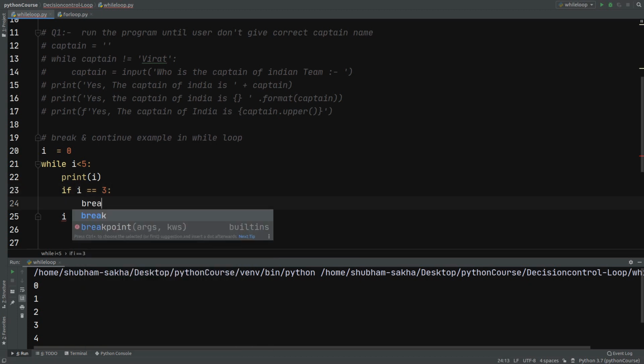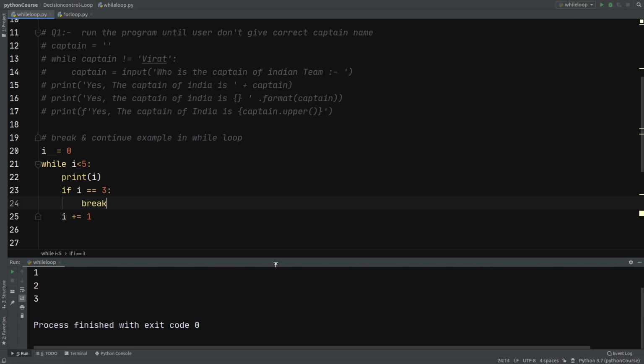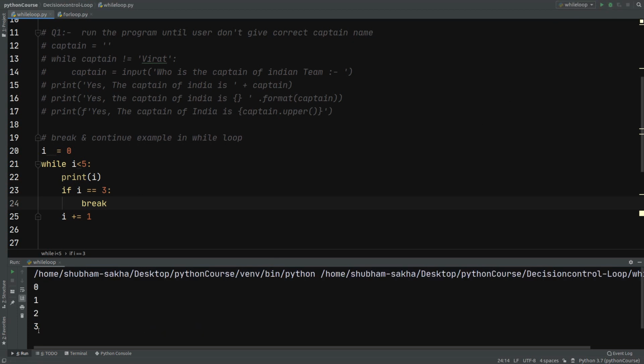If we want to come out of the loop, we use the break keyword, and it will print 0 1 2 and 3, and as soon as it checks 3 is equal to 3, we will come out of the loop. If I run it, you can see 0 1 2 3, and 4 and 5 have not been printed, because as soon as the I became 3, we broke out of it. So this was about break, and similarly we can try out the continue statement also.